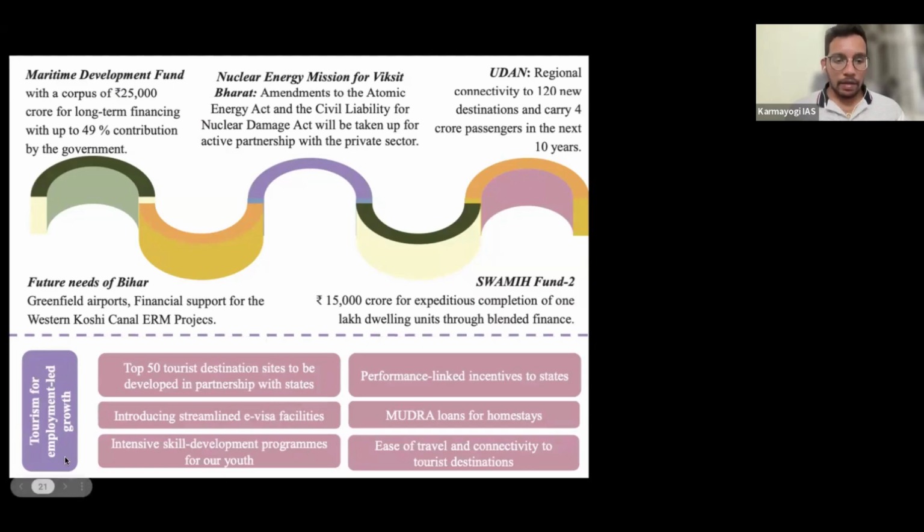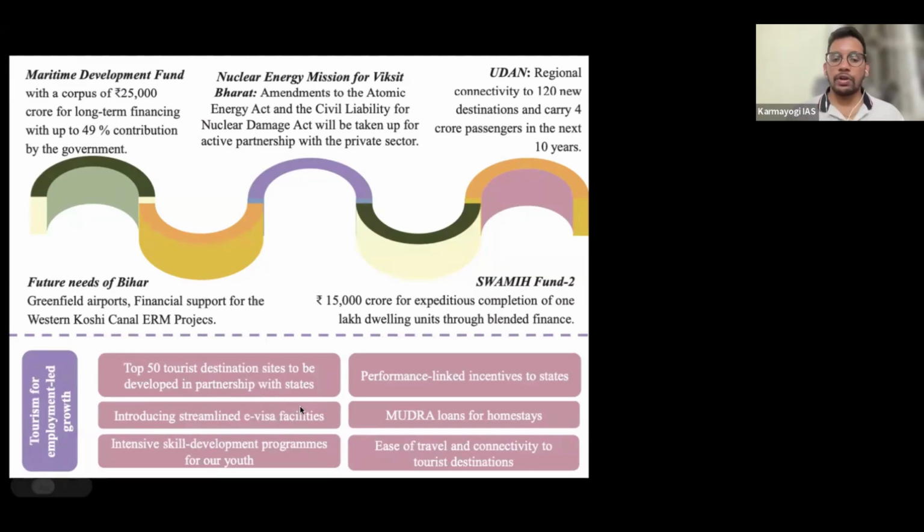Fine. And we got a very good boost in the tourism sector. It is a very good step by the government. We should be very happy for it because in tourism we have good potential. The government is going to select 50 tourist destination sites. We have the Prasad scheme, we have the Heritage scheme. Still, we were not able to achieve the potential tourism contribution. So the top 50 destinations will be selected and then the government will focus more on development of these 50 sites with the help of the states.